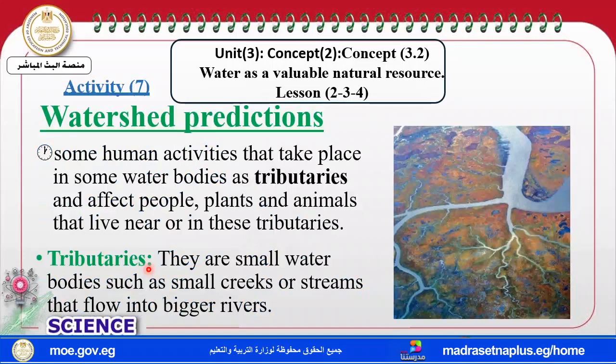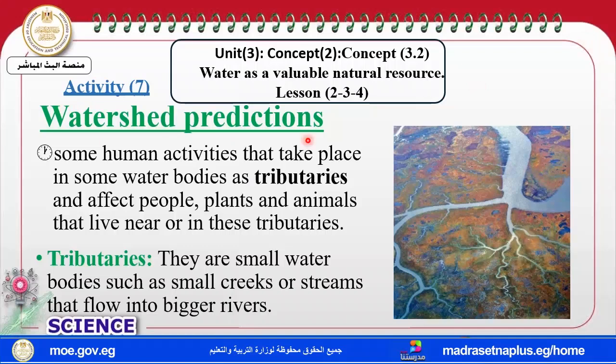so take care that a watershed is a location of land where water from different water bodies is collected in one place. It may be a bigger river, maybe an ocean or sea. The next activity, my dear student, we will study watershed prediction. How can we predict the watershed?